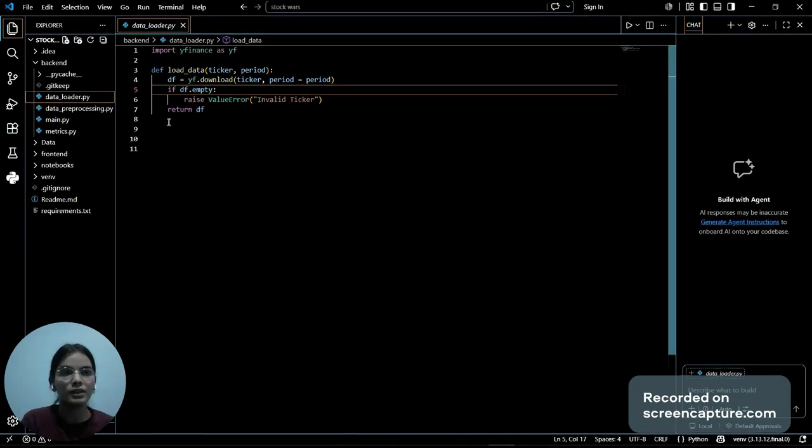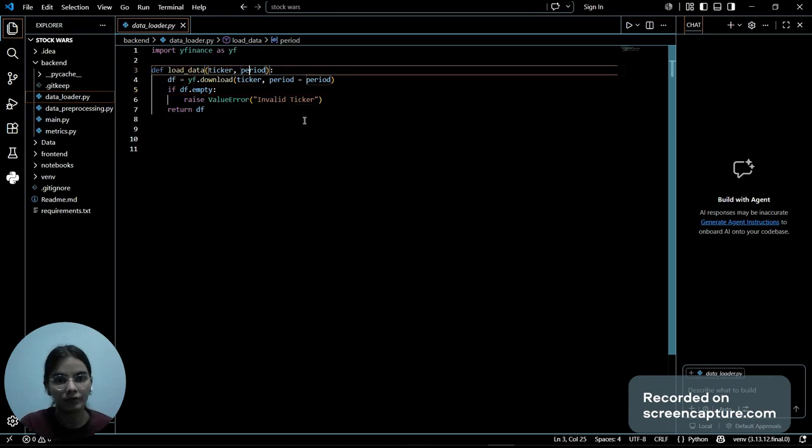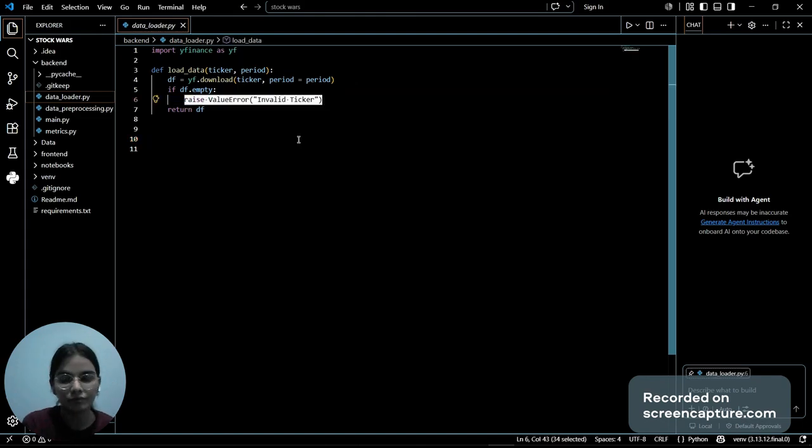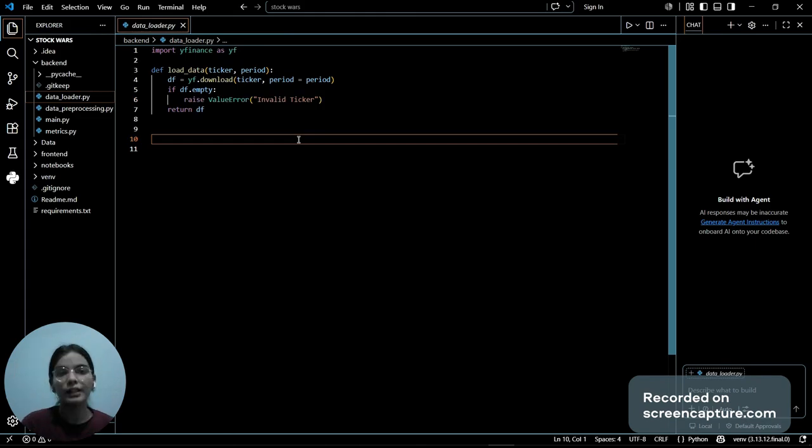And here, as we can see, the backend is divided into four different modules: data loader, data pre-processing, main, and metrics. Now first, let's go to data loader, which is responsible for loading the data, downloading the stock information. This function accepts the ticker symbol, the period, and interval. Also, another thing to note is this line here. If any invalid ticker is entered, the function raises an error like ticker not valid, 404 not found, and it prevents incorrect pre-processing. So this creates a reliable data layer.